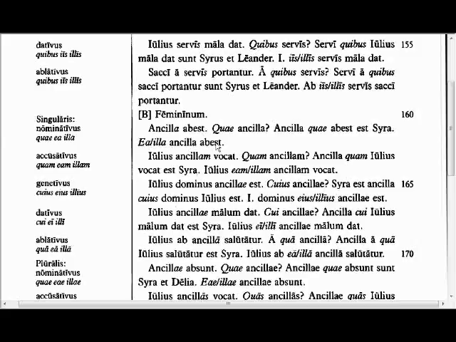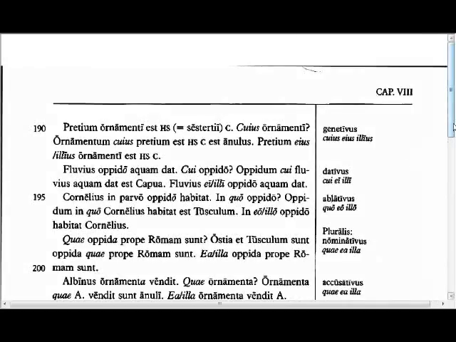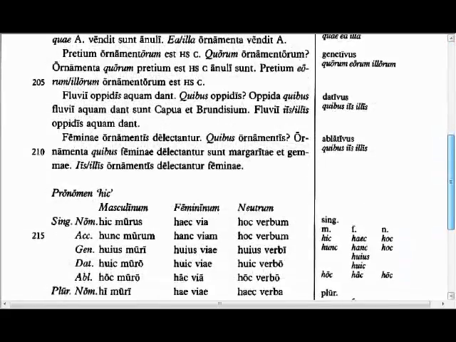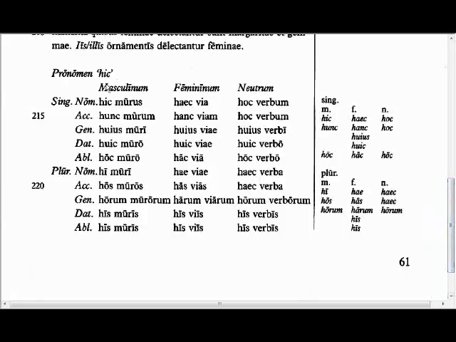Okay, so I need to move ahead though to show you the way that Orberg organizes his declension chart for hic. Okay, here is hic, haec, hoc. Hic means this. So this wall, this road, this word.